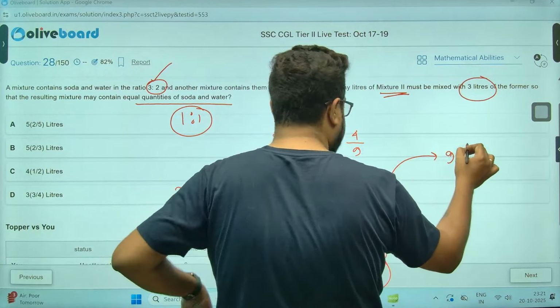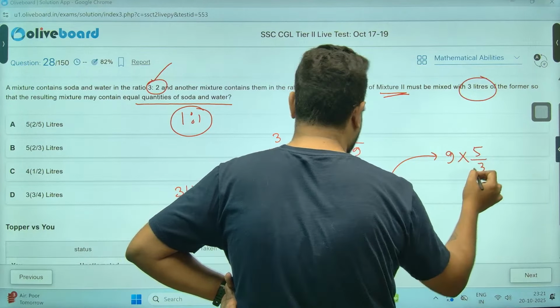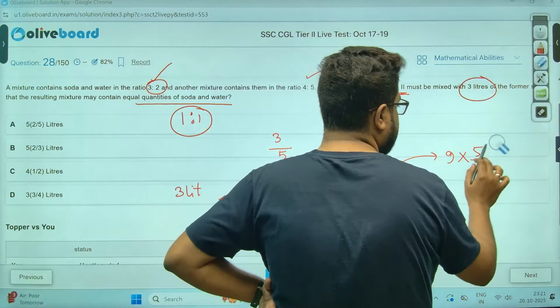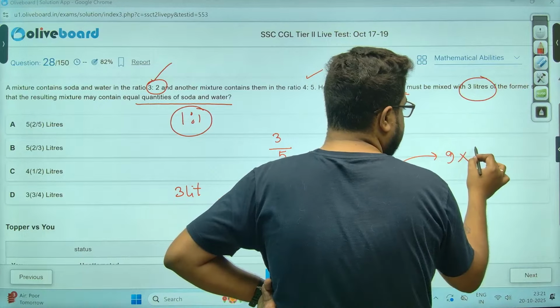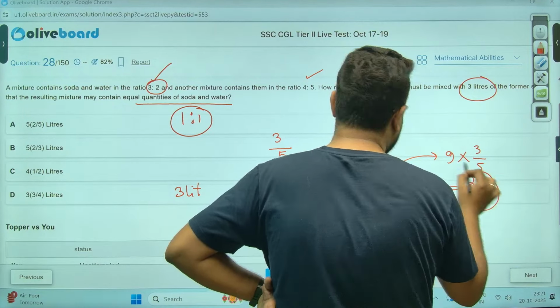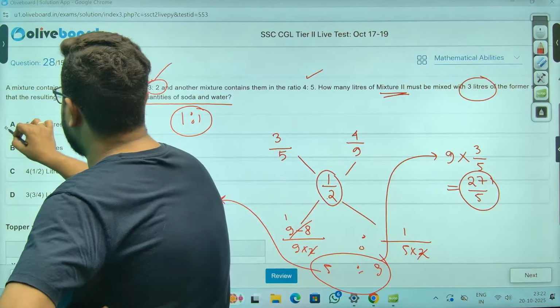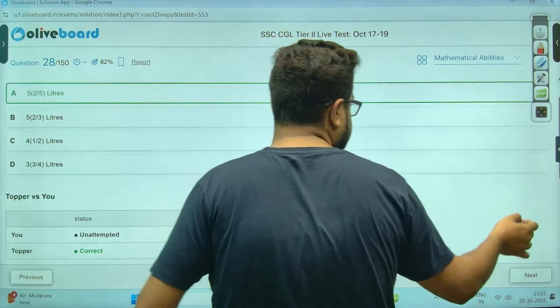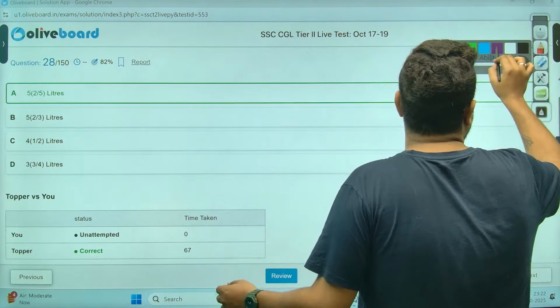So 1 part will be 3/5. Sorry, 3/5. Extremely, sir. 3 divided by 5, that will be 27/5 liters. 5 whole 2/5 liters. Option number A is most definitely your correct answer. Simple, sir. Very simple.